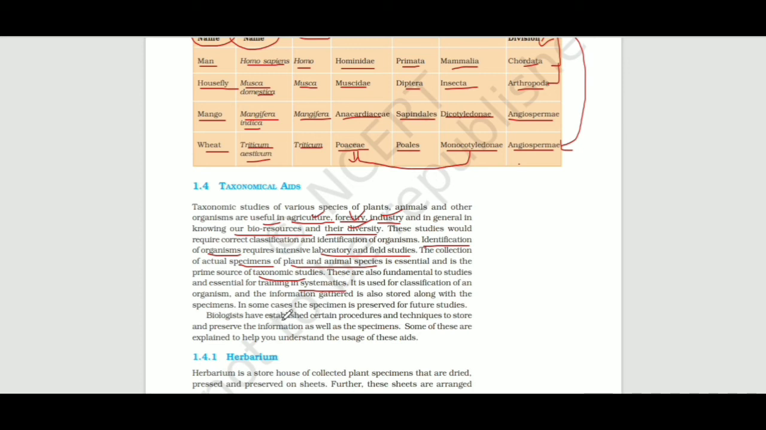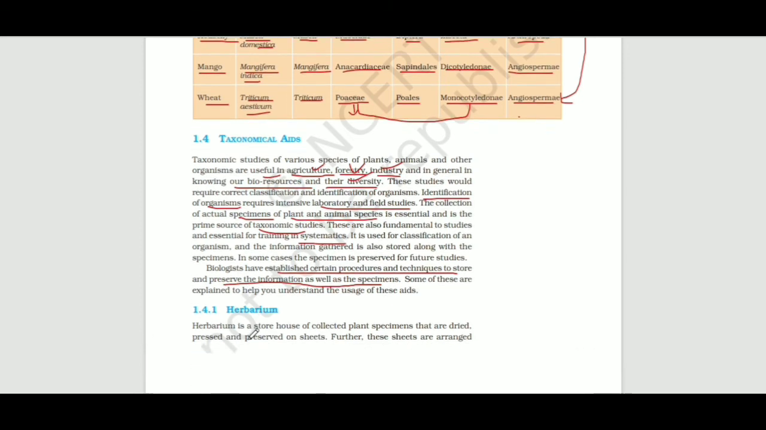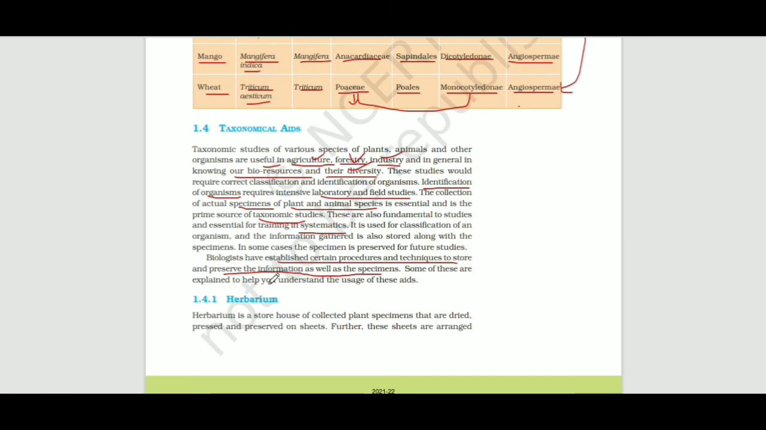Biologists have established certain procedures and techniques to store and preserve information as well as specimens. Biologists have already made many procedures and techniques for how we should store all the information and the specimens of all the plants, animals, and bacteria. Okay, so we are going to study them and their uses.